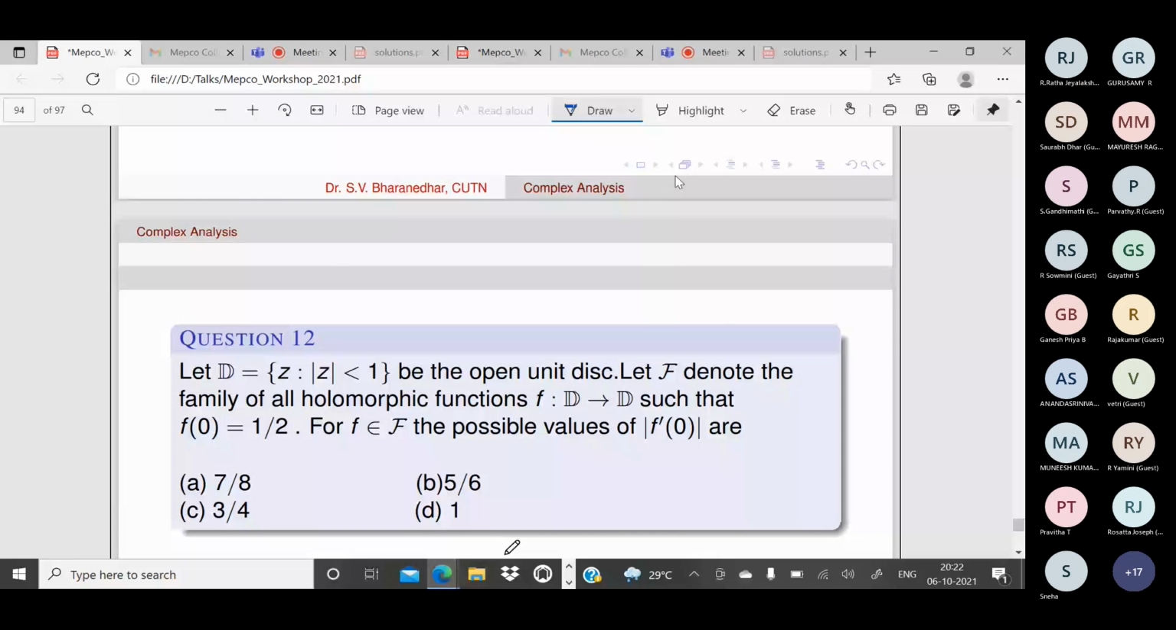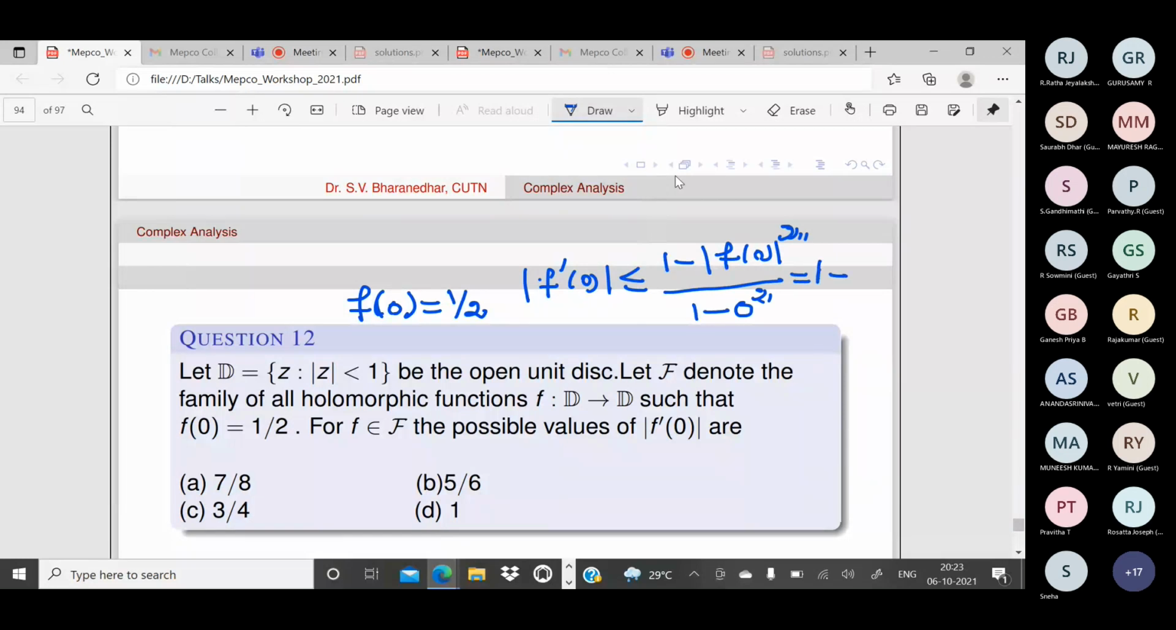What are all the possible values of f dash of 0? By Schwarz lemma, what are all the estimates for f dash of 0? We know it is less than or equal to (1 minus mod f of 0 the whole square) by (1 minus mod 0 square). That is 0 square anyway, so it is 1. So, what is the answer? It is 1 minus.